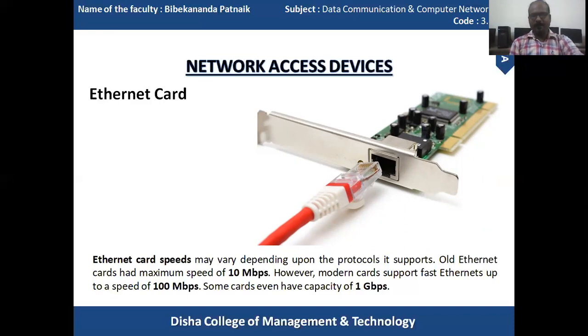Old Ethernet cards have a maximum speed of 10 megabits per second, whereas modern cards support Fast Ethernet up to 100 megabits per second, and some cards even have a capacity of 1 gigabit. Basically, a NIC is a printed circuit board, that is PCB, which connects the computer to a network. So it is a medium through which more than one system can communicate for transferring data.